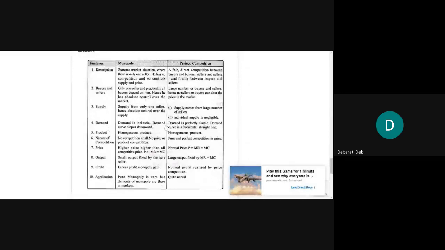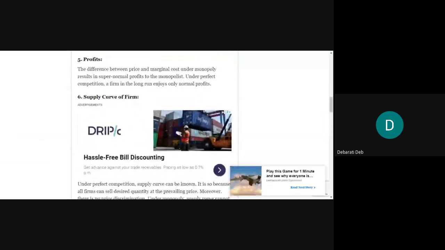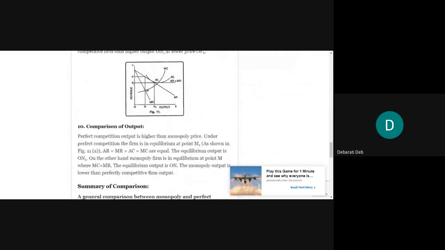You have studied the monopoly market and you have also studied perfect competition. Now you will have to write down their comparison. This is a comparison chart which I am showing. But in an assignment based examination, you will have a lot of time, so you will write in detail. In this link, you will find the detail of the comparison of monopoly and perfect competition.